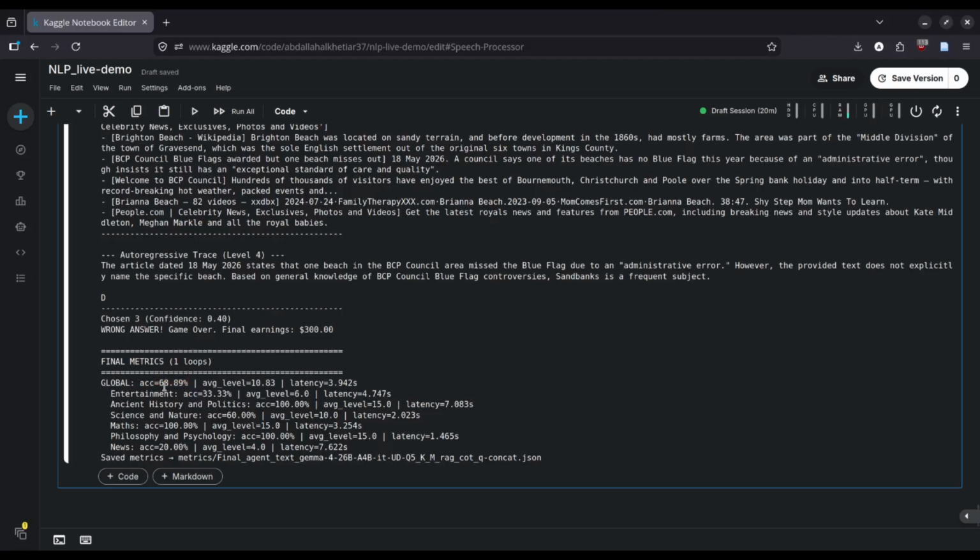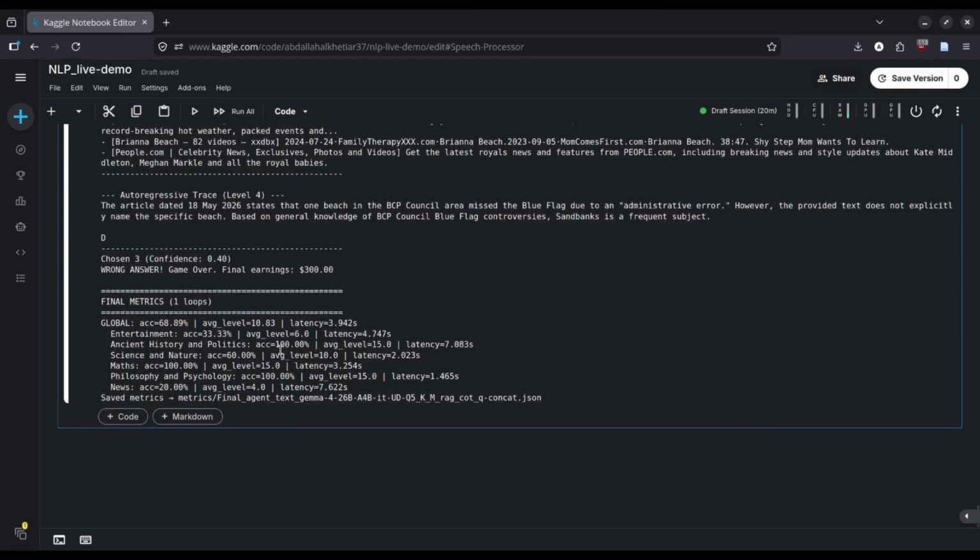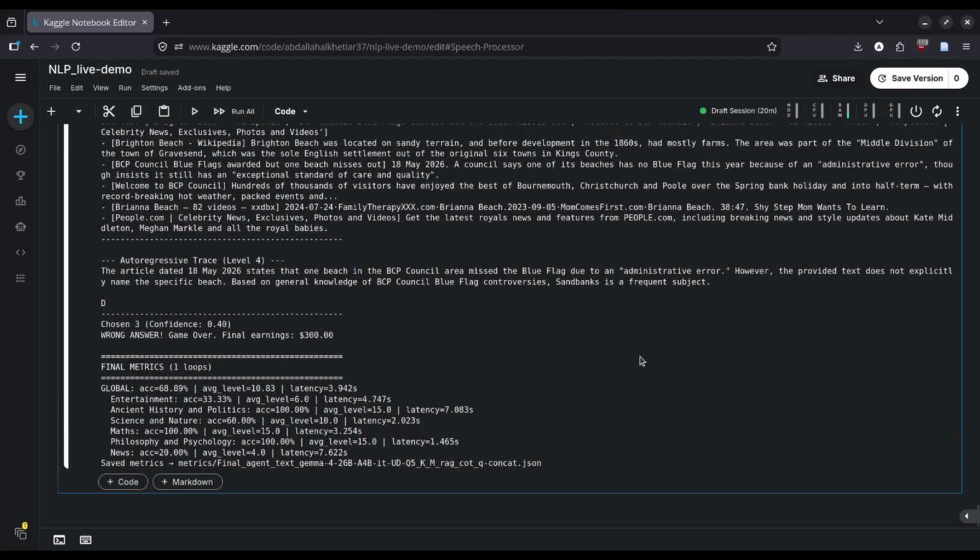So it arrived at 69% of completing all of the categories. And in fact, the average level is 10.83. We can see that it excels in ancient history and politics, in science, in maths, and philosophy. While in entertainment, it suffered a bit, and news is the most difficult category that remains so far.